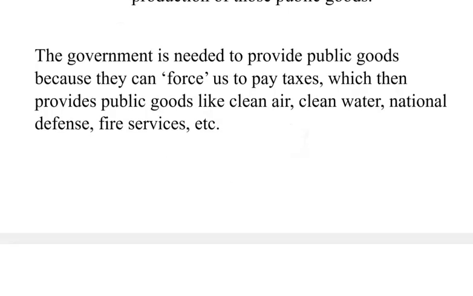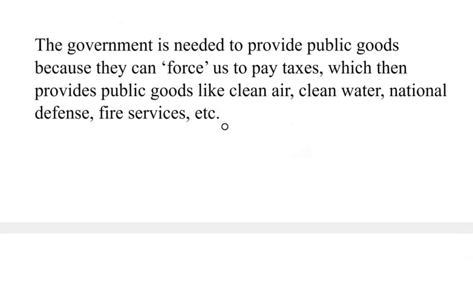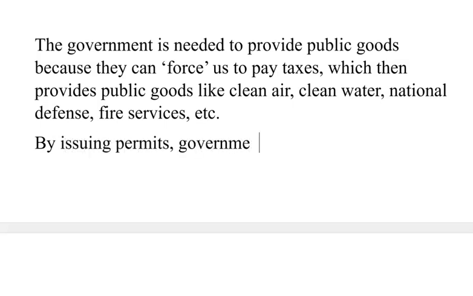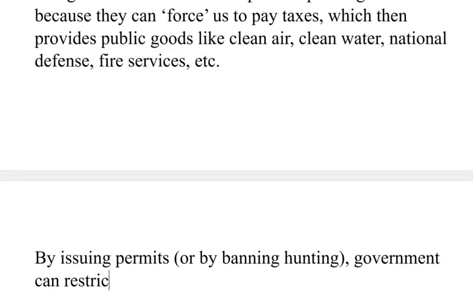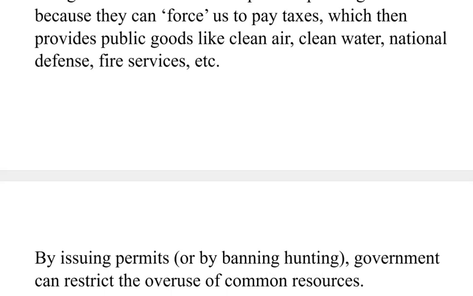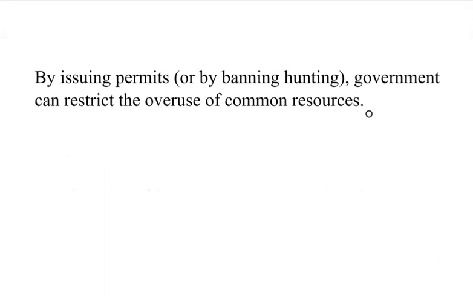Government is also needed to provide common resources, because it can restrict people from overhunting. By issuing permits, or by banning hunting, like of the bald eagle, government can restrict the overuse of common resources. So these measures ensure that we have enough left over for the next generation.